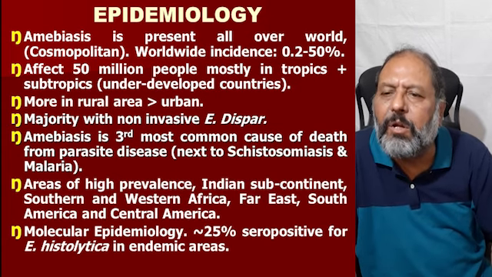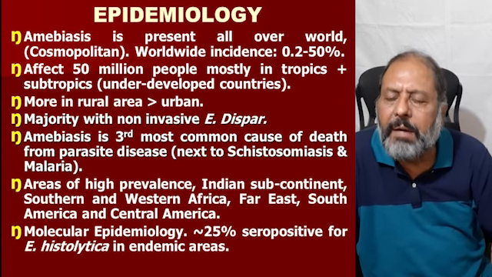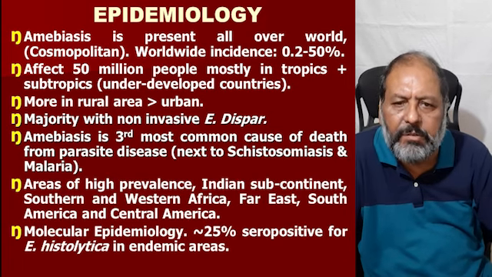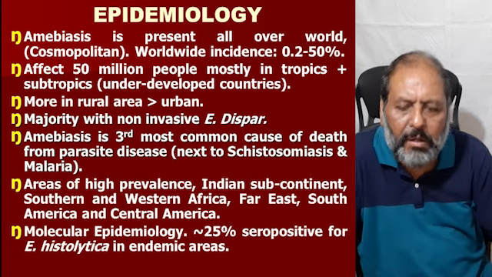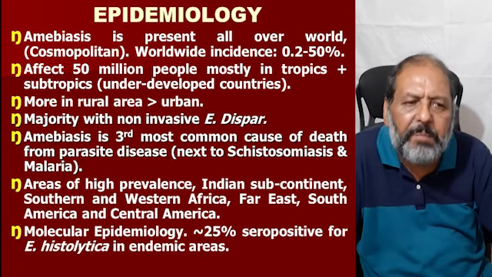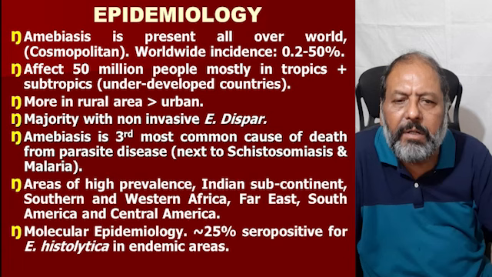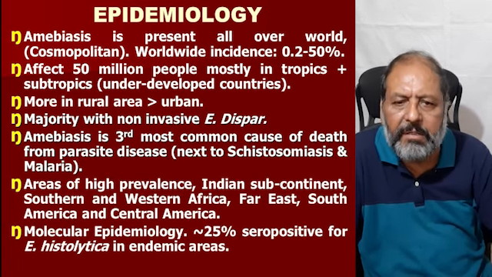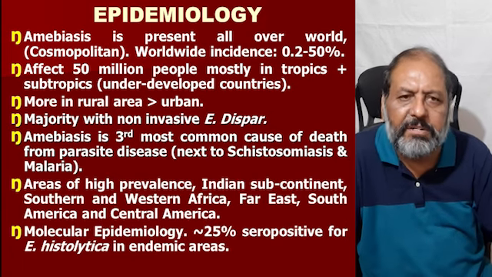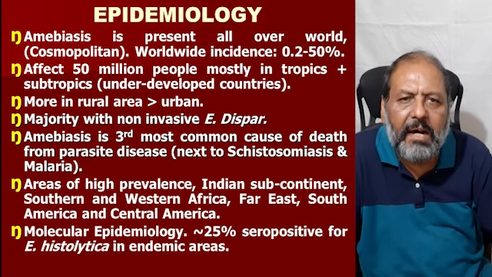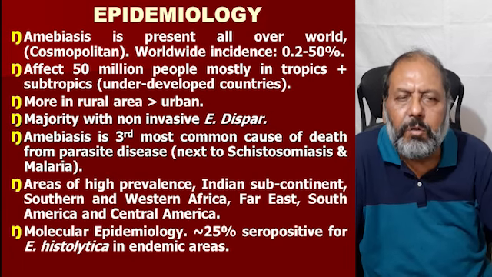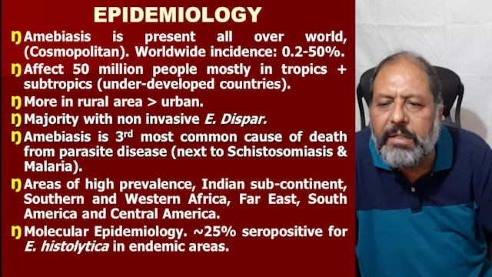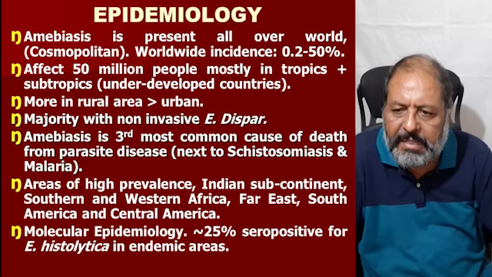Now, epidemiology. Amebiasis is present all over the world, so it is cosmopolitan in origin. Worldwide incidence is from 0 to 50%, and it affects about 50 million people, mostly in tropical and subtropical areas, because these are underdeveloped countries. It is very less in the developed countries because of good water and sanitation management. It is more in rural areas than in urban areas.